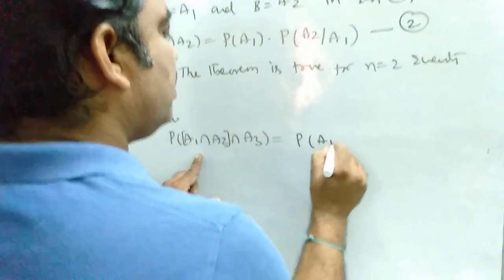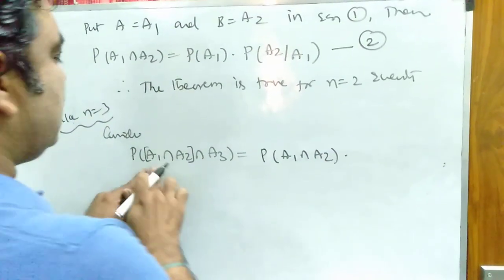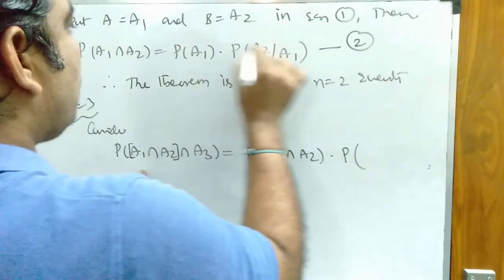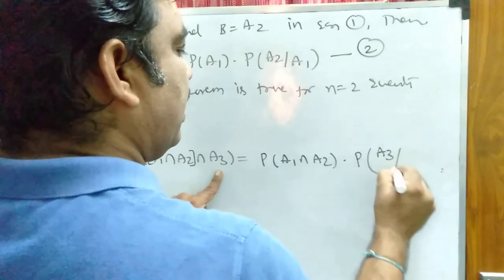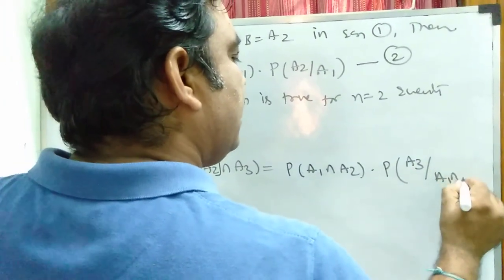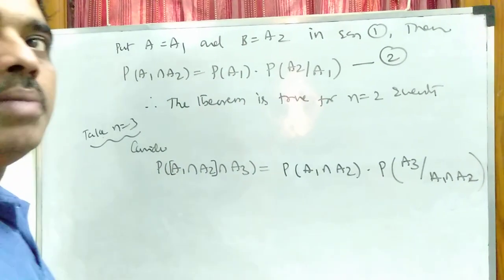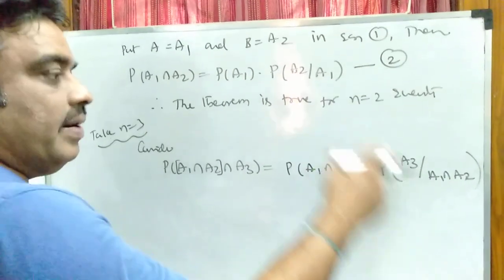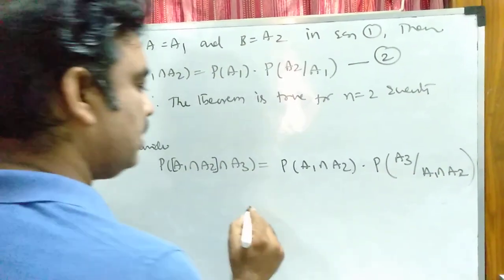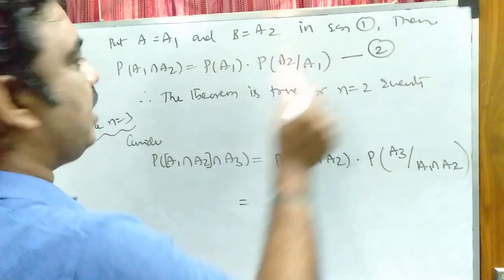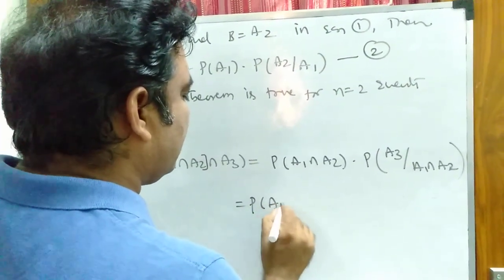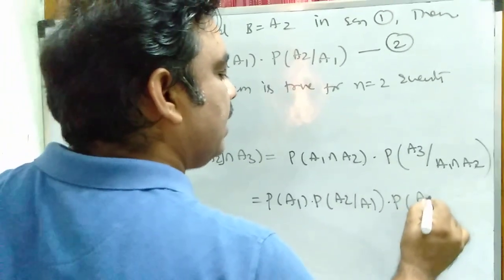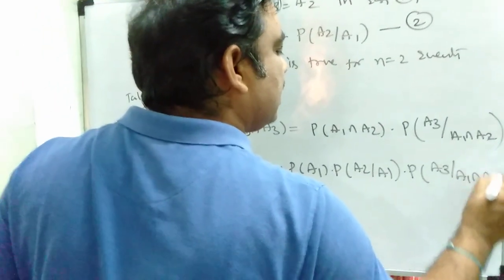This is P of A1 intersection A2, where A1 is the first event, P of A1 into P of A2, and here A3 given. So what is the set A? A1 intersection A2. I am writing this as per equation number 2. A1 should be the given event, here also A1 intersection A2. But what is P of A1 intersection A2 by equation number 2? That is P of A1 into P of A2 given A1 into P of A3 given A1 intersection A2.